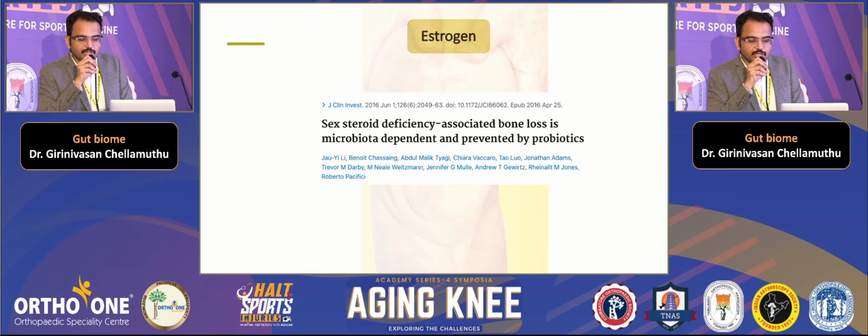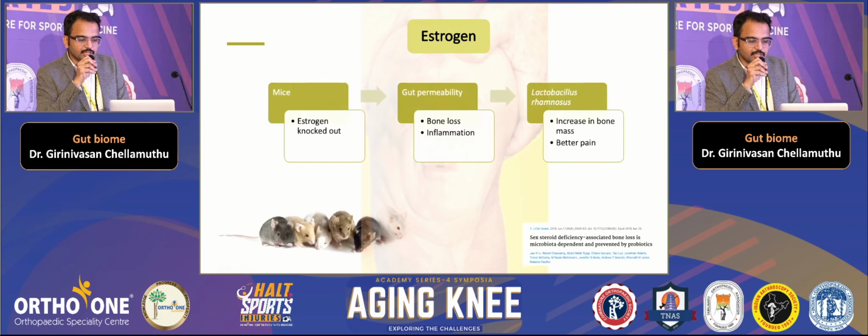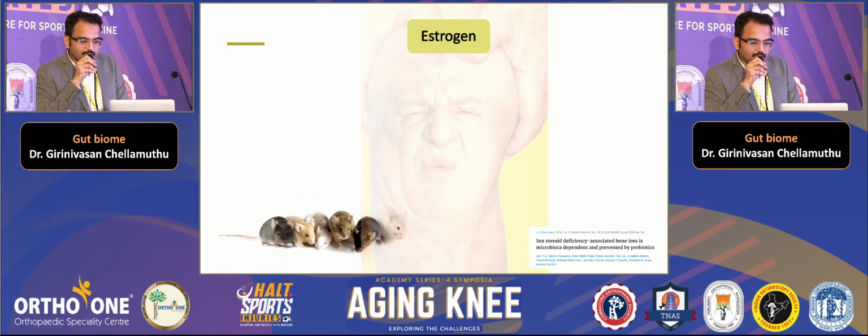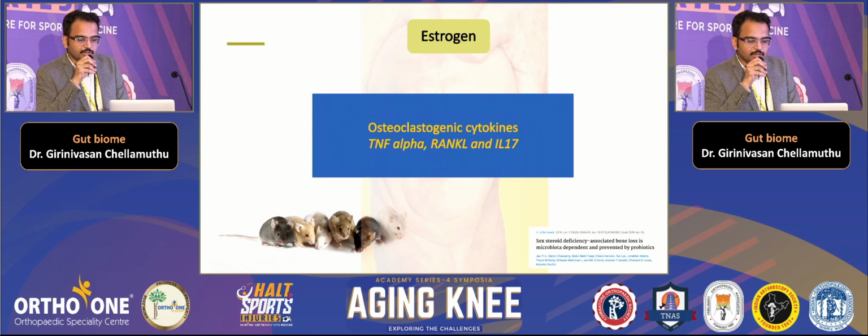And particularly in females, this study by Lee et al. is again an animal study where, when the estrogen is knocked out, the gut permeability increases drastically and there is bone loss and again an increase in inflammation. They also found that when they supplemented these estrogen knocked out rats with lactobacillus, it caused an increase in bone mass and better pain management in case of OA. There is an increase in cytokines like TNF-alpha, RANKL and IL-17 in estrogen knocked out mice.